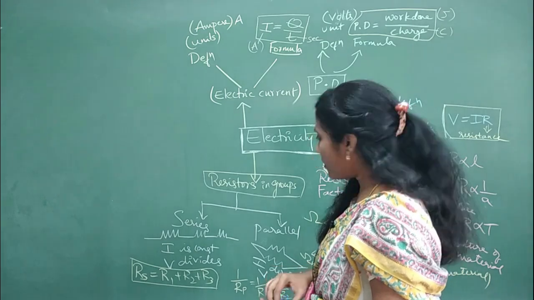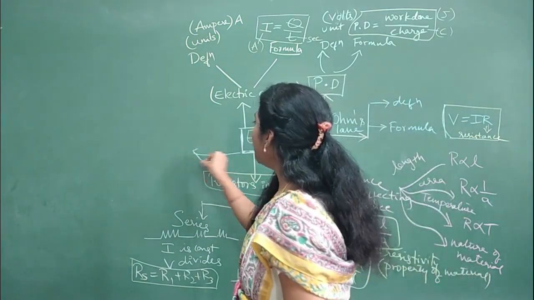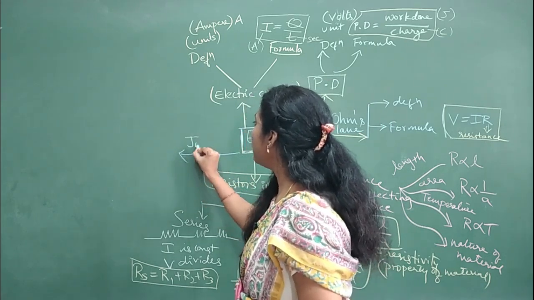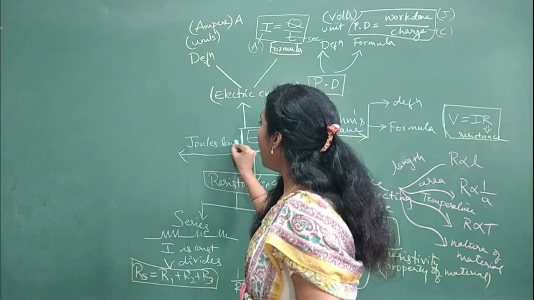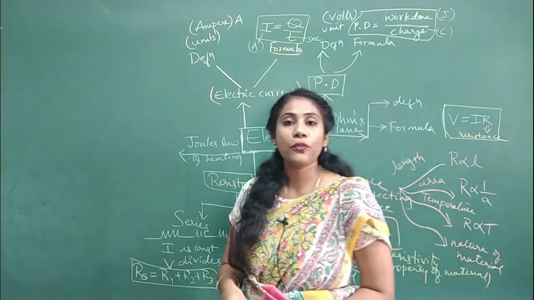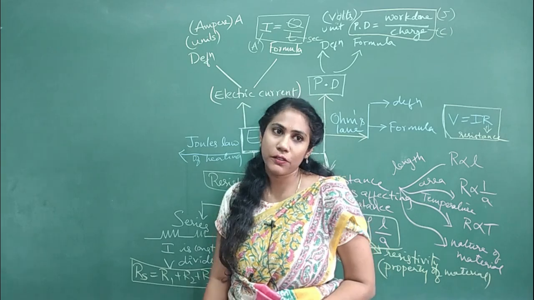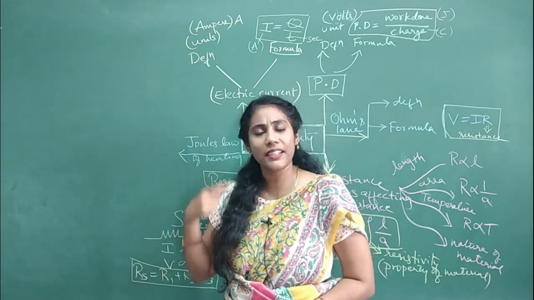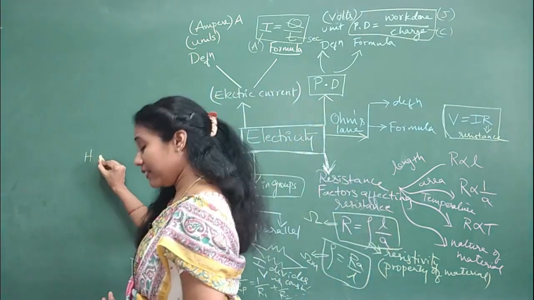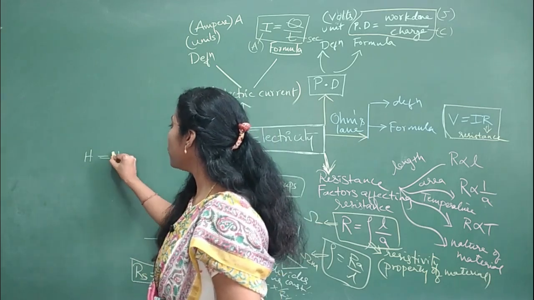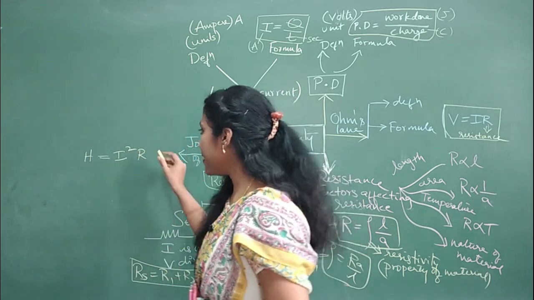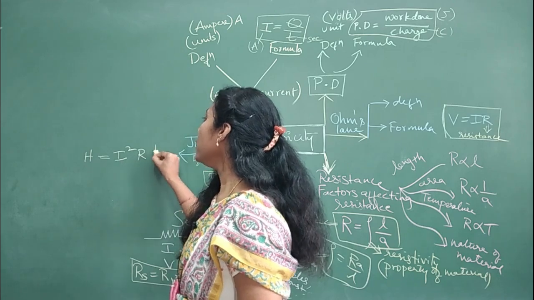Now the next topic that we are discussing is Joule's law of heating. They'll ask you the formula here. Whenever certain resistors are associated with a certain level of heating, that heat is directly proportional to the square of current, directly proportional to the resistance, and directly proportional to time t.